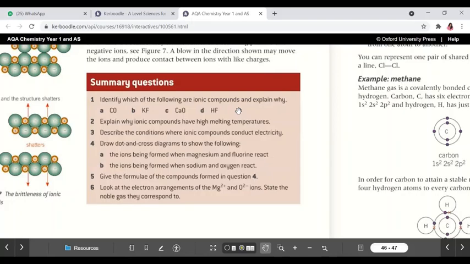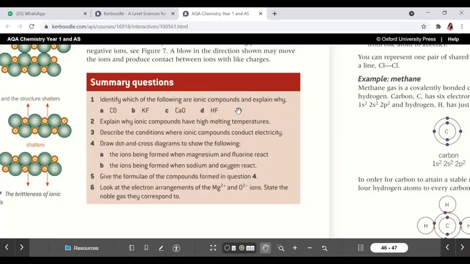What is the reason? Why not A and D? Because ionic compounds and ionic bonds only form between metals and non-metals, not non-metals and non-metals. Very good. And oxygen and carbon, both are non-metals.